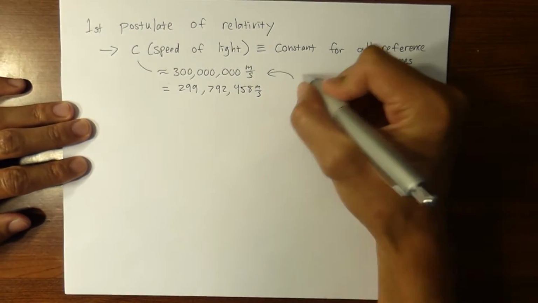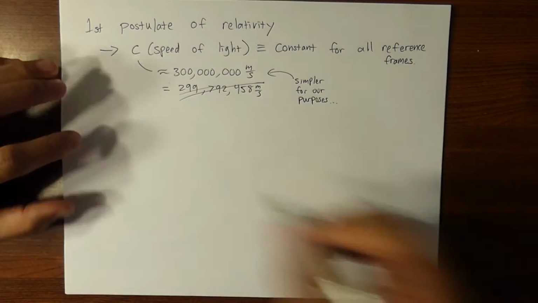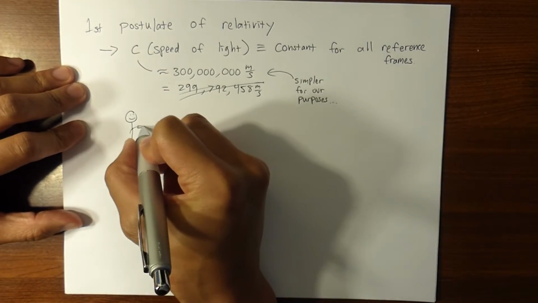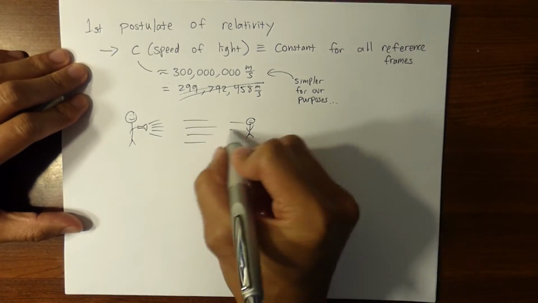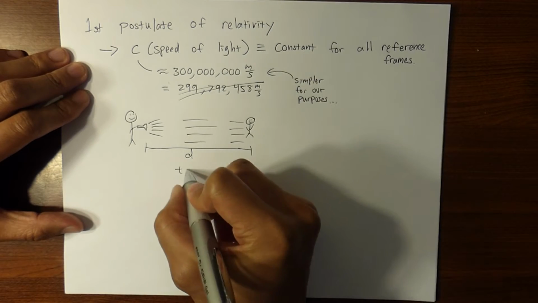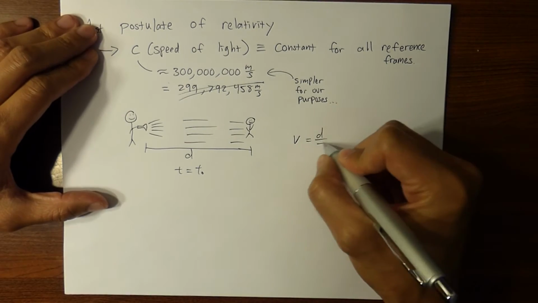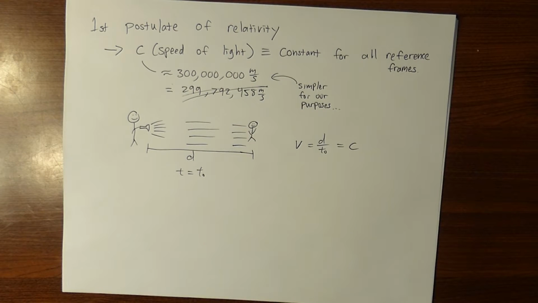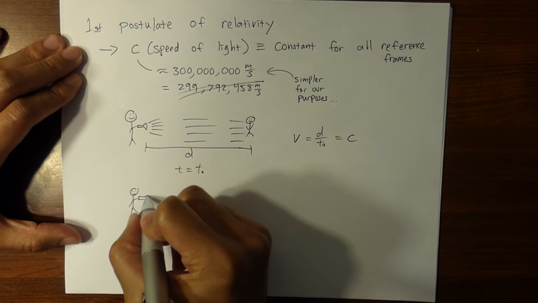Okay, it's 299,792,458 meters per second. But for all practical purposes, we can go ahead and round up to 300 million meters per second. Now let's say that I am on a stationary platform shining a light to a friend a distance d apart. He sees the light after t naught seconds. So the velocity of light, c, is equal to the distance that the light traveled divided by t naught seconds that it took to get to him.